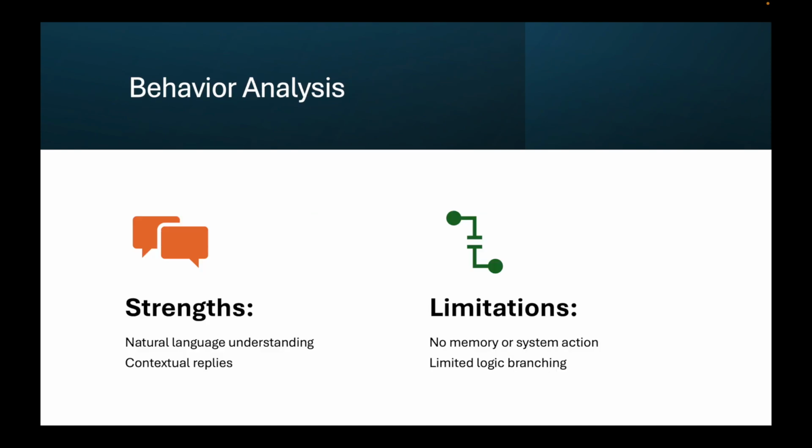Now let's evaluate the agent's behavior. The strengths, I would say, are that it responds naturally and accurately to a wide variety of questions. It maintains conversational context for short-term dialogues. It adapts responses based on user phrasing and tone. The limitations are that it does not retain memory of past interactions, so it can't track user progress. It also can't execute real-world actions like scanning devices or sending alerts. Despite these limitations, the bot functions well as a lightweight training assistant.